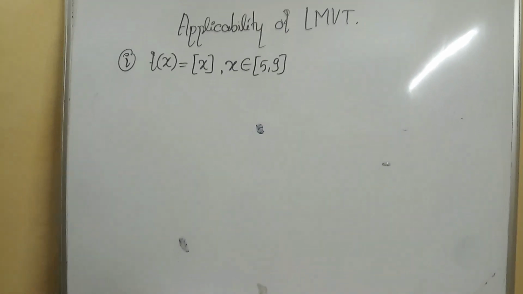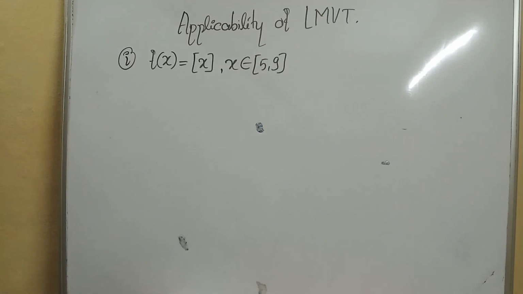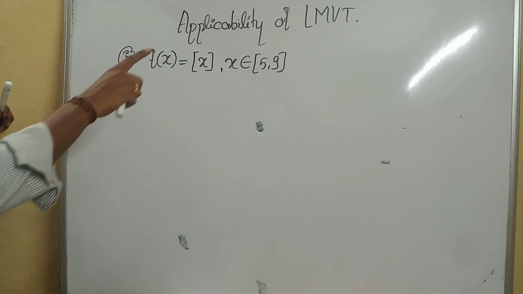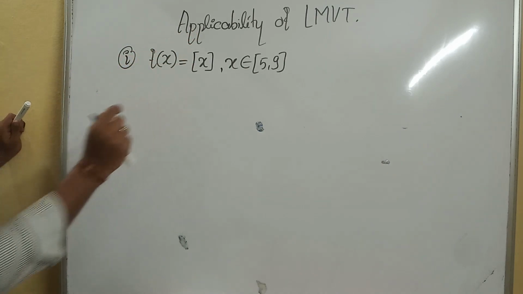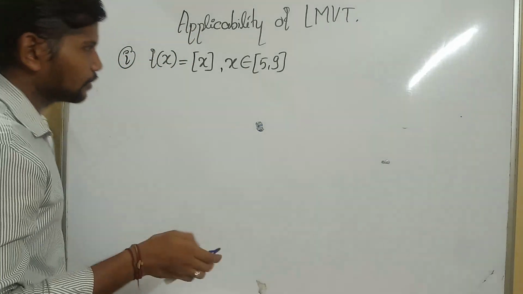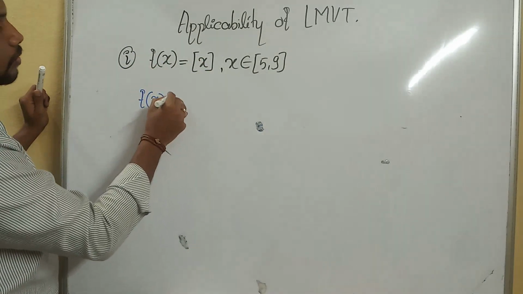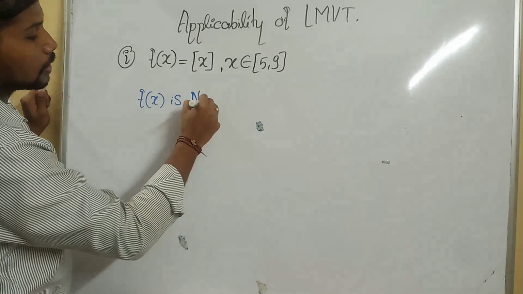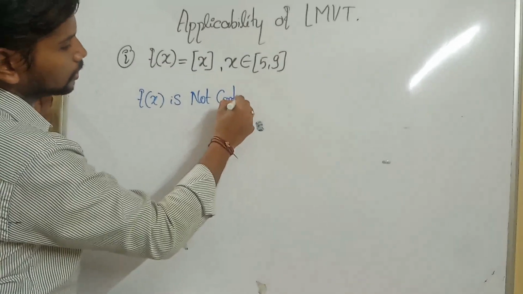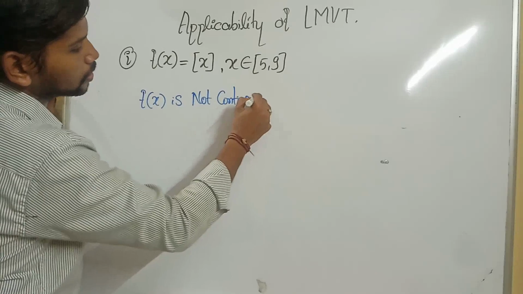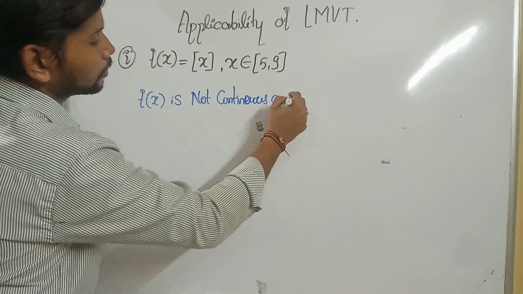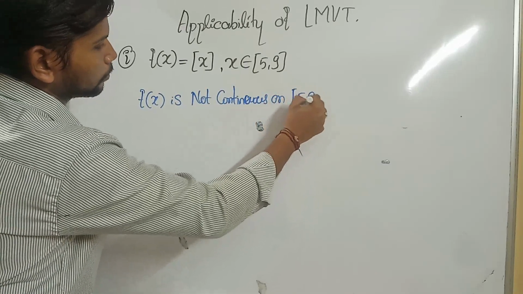Concentrate on the board. It will be the applicability of Lagrange's mean value theorem. Whether Lagrange's mean value theorem is applicable to this question or not, that I need to check. Here it is a greatest integer function, and you already know that f of x is not continuous on the closed interval [5, 9].